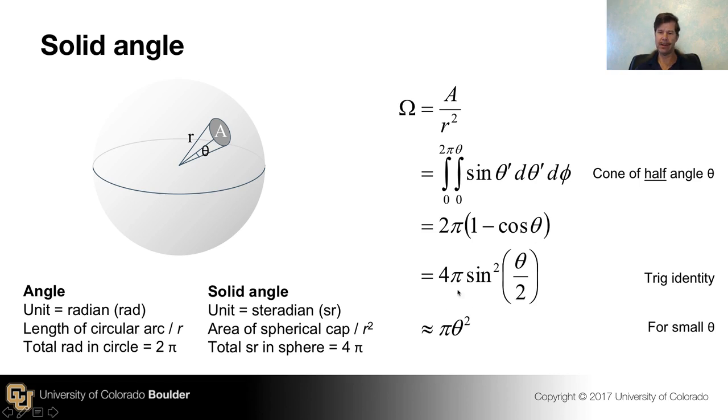It's convenient to expand this in its lowest order for small angles. And so for small angles, where we can take the first order approximation to the sine, there's simply a quadratic relationship between the angle in radians and the solid angle in steradians. So we'll need that math because we're going to be calculating steradians a fair amount as we go through the rest of this module.